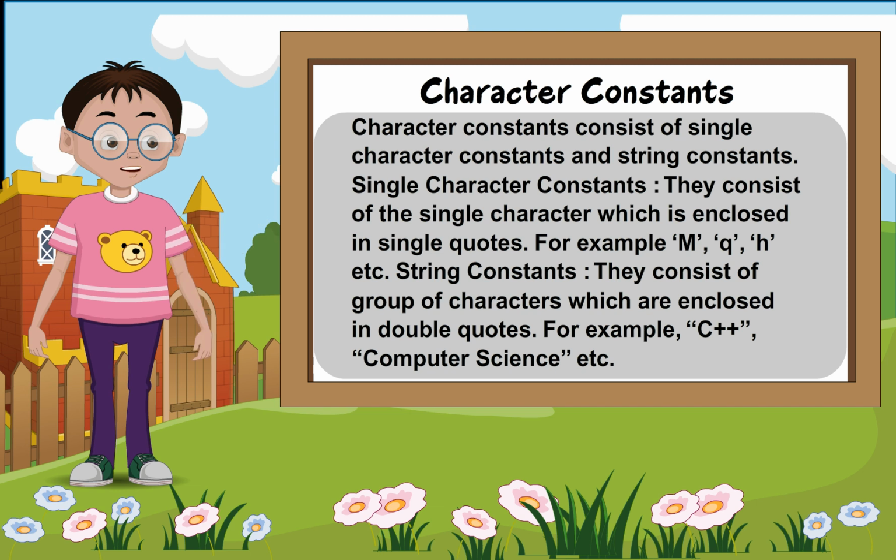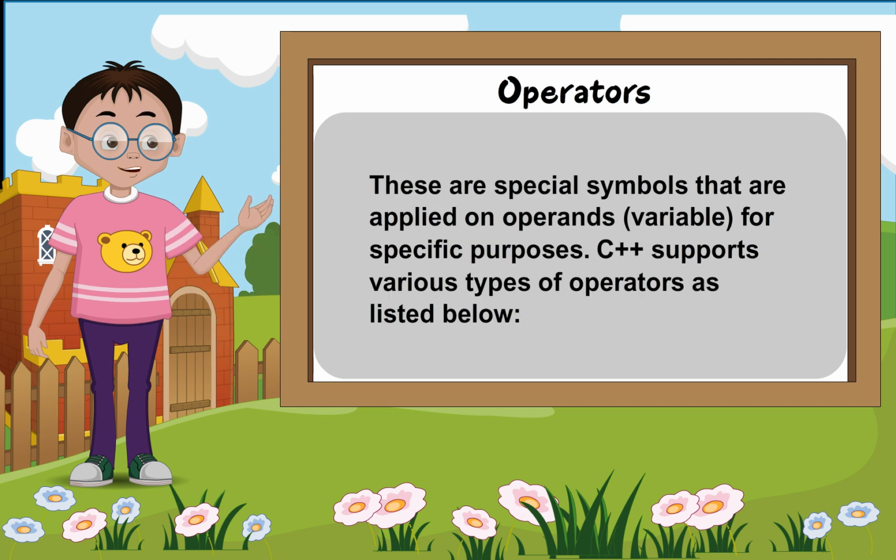Character constants consist of single character constants and string constants. Single character constants. They consist of a single character which is enclosed in single quotes. For example, 'M', 'Q', 'H', etc. String constants. They consist of a group of characters which are enclosed in double quotes. For example, "C++", "computer science", etc.